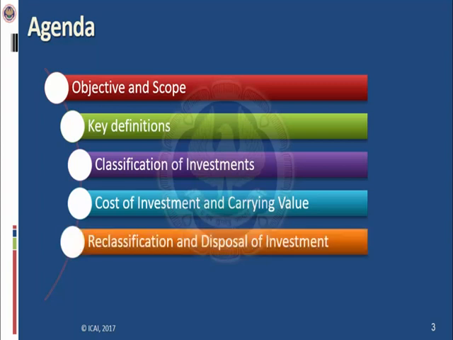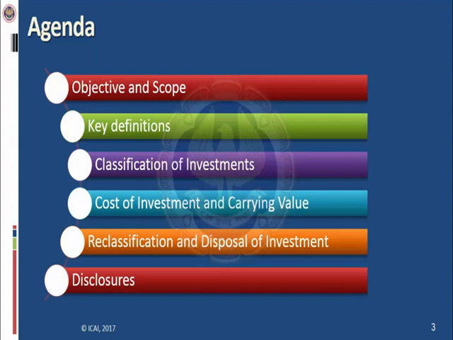Then reclassification and disposal of investment. What should be the accounting treatment in case of reclassification? If the entity is shifting its investment from one classification to another, what should be the relevant treatment and disclosure, and how should the disposal of investment be accounted for? Then the disclosures which an entity has to make for better presentation of financial statements.